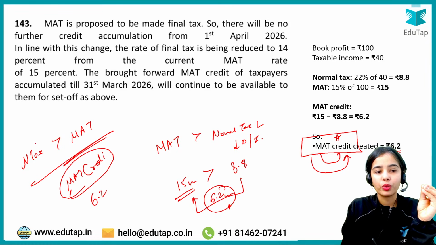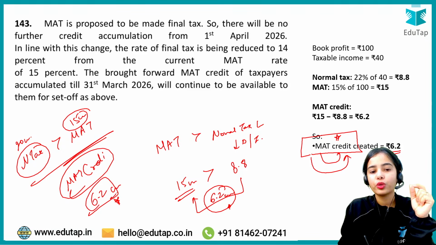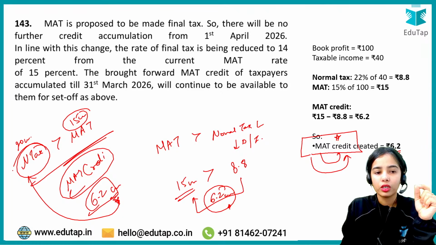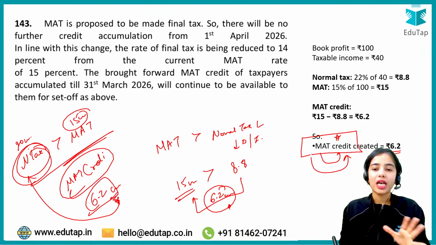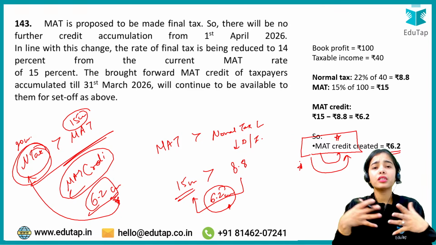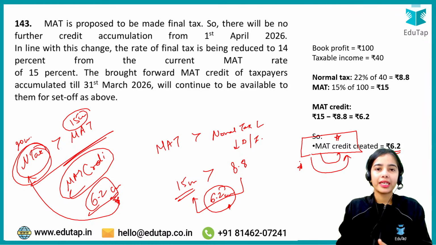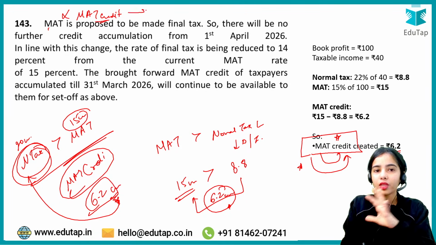So this 6.2, let's say you are paying a higher normal tax of 20 crores, that is higher than the 15 crores. Then this MAT credit of 6.2 crores can be used to balance out the higher tax. This is the idea. Now what was happening is that this MAT credit was complicated to understand, making the calculations and the compliance very complicated. So now it has been said that there will be no MAT credit provided from a future perspective.